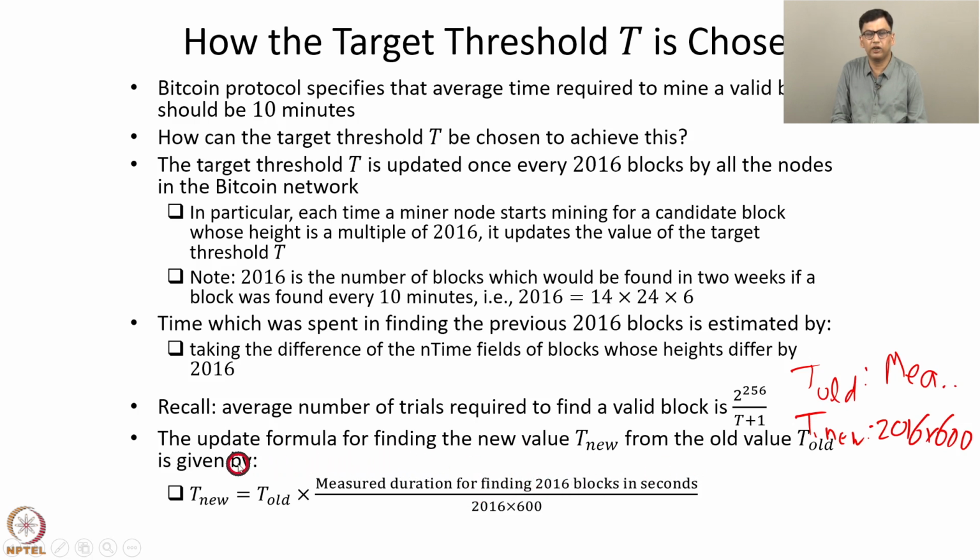By setting the target to this value, we'll ensure that on average 10 minutes will be required for finding the next block. We ensure that for finding the next 2016 blocks, approximately 2016 into 10 minutes will be required. So this is how the threshold t is adjusted.